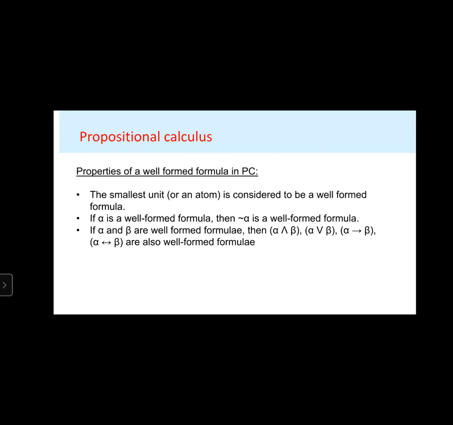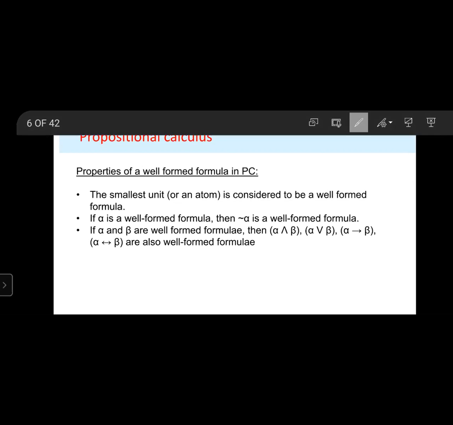A proposition has truth values 0 and 1, which means it can have one of two values, true or false. It is the most basic and widely used logic.